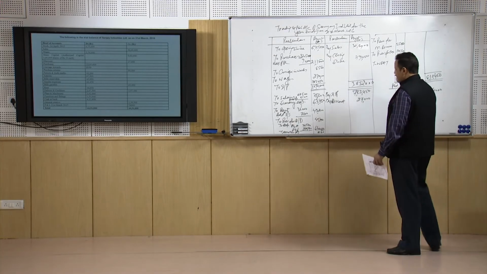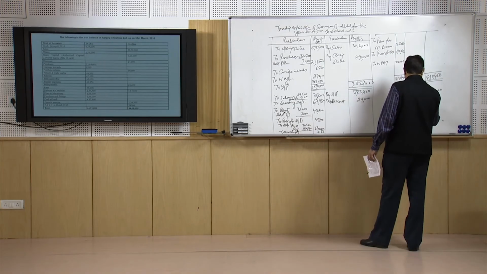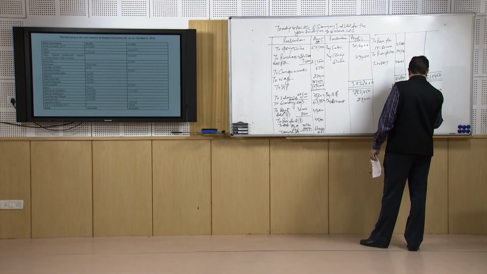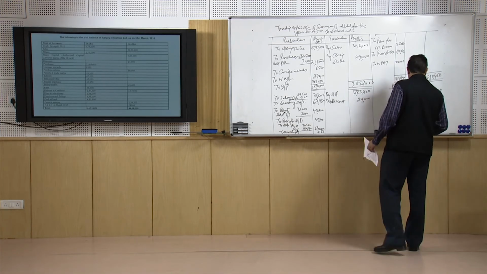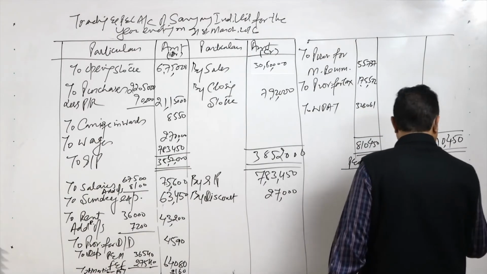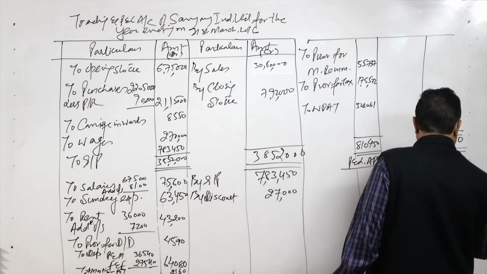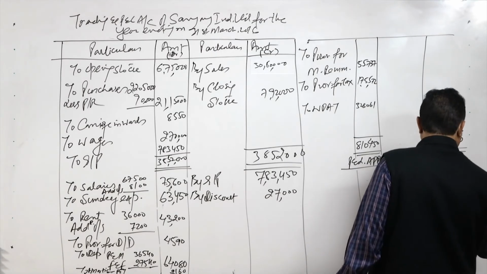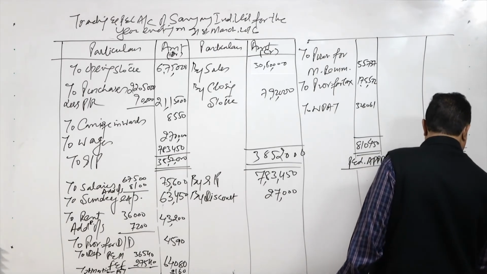And then profit for the year, and this is the profit we have calculated, 3,26,061. So, this is the total profits available.